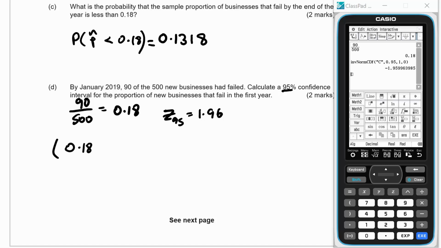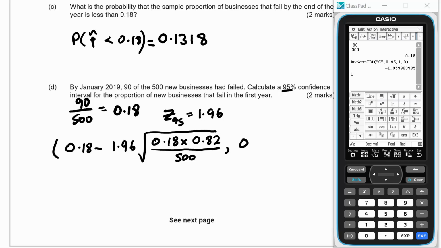So we would have 0.18 take away 1.96 times the square root of 0.18 times 1 take away 0.18, which is 0.82, over 500, and then 0.18 plus 1.96 times the same thing.